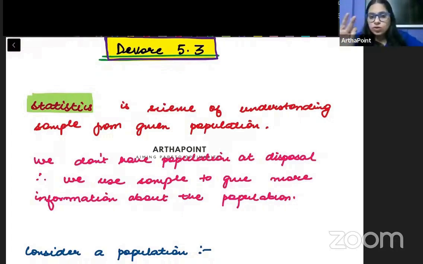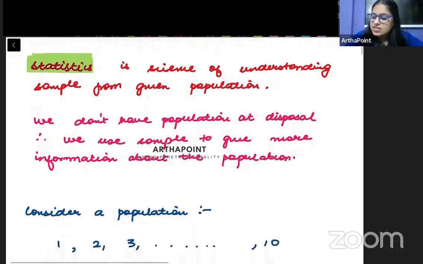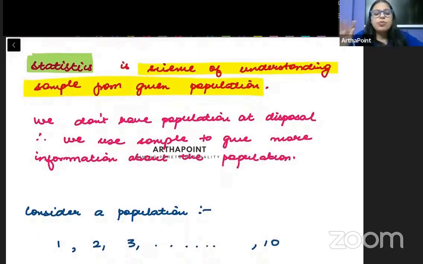So whenever you want to understand something about the population based on the sample, के basis पे आप population के बारे में कुछ जानना चाहते हो, then that is called as statistics. वो अपने आप में stat की definition है. So statistics is the science of understanding sample from given population.